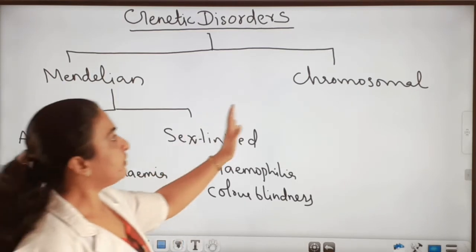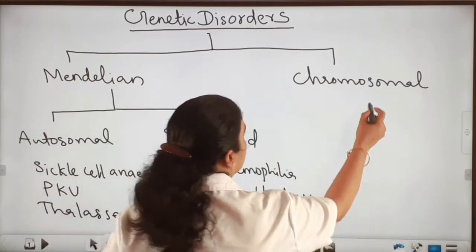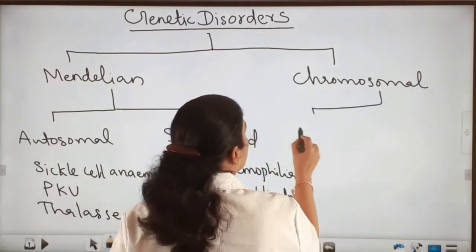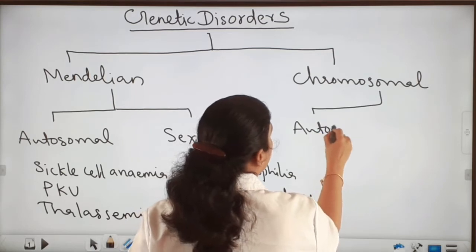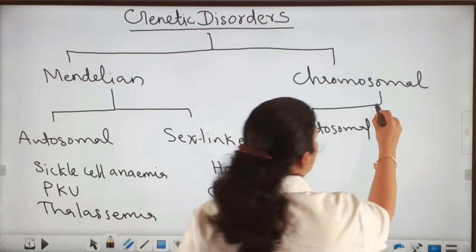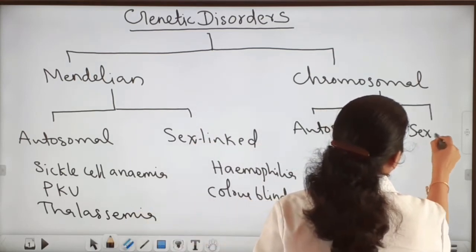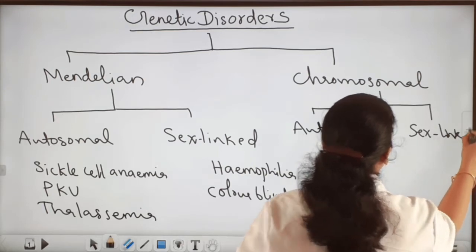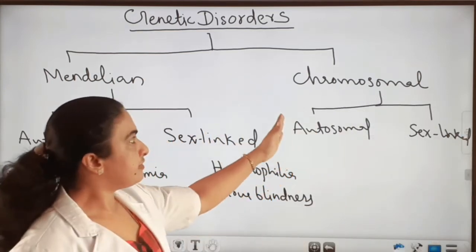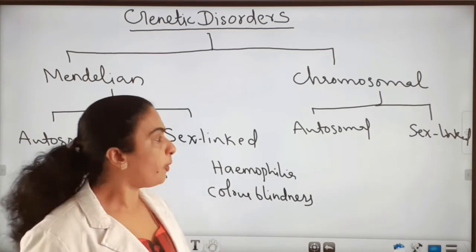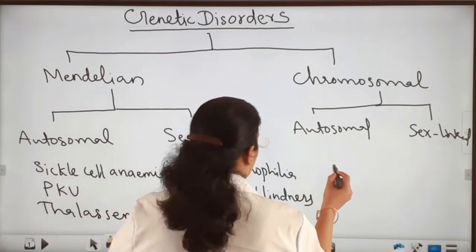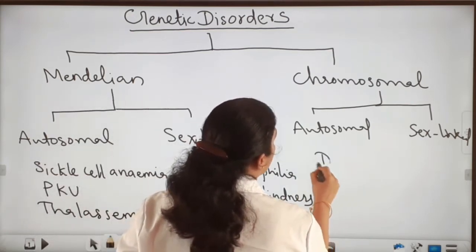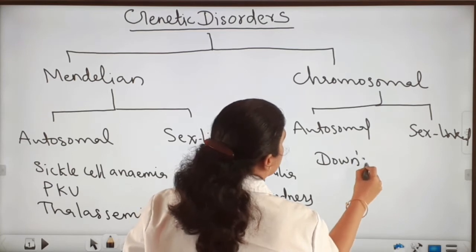Okay. And now we can see the chromosomal genetic disorders, that are also classified into autosomal and sex-linked chromosomal disorders. The first autosomal chromosomal genetic disorder we have to study is Down's syndrome.